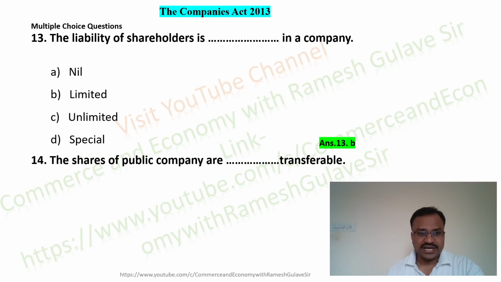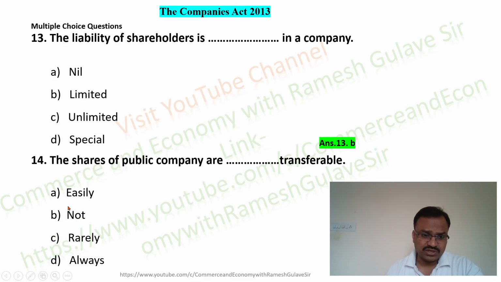Let us move on to the next question, and the next question says the shares of a public company are dash transferable. So this question is about the transferability of shares, because the sentence says the shares of a public company are, and we know that the shares of a public company are freely transferable or easily transferable. So here option A is the right answer, right?